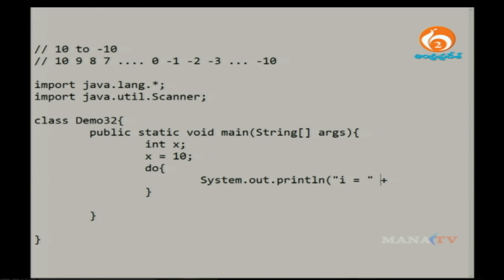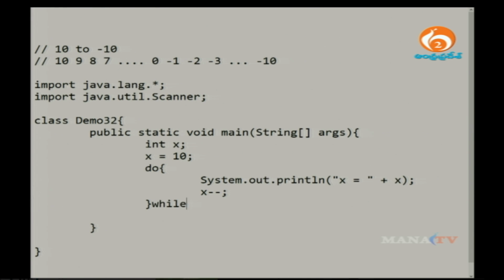Not I, it is x, because we have given the variable name as x. So give it as x, then you can increment x plus plus or x minus minus. If I say x plus plus, what will happen now? 10 becomes 11, yes or no? But our requirement is that 10 has to decrement to 9, so instead of plus plus I have to use minus minus. In this case x minus minus makes 10 become 9. Now it is okay.